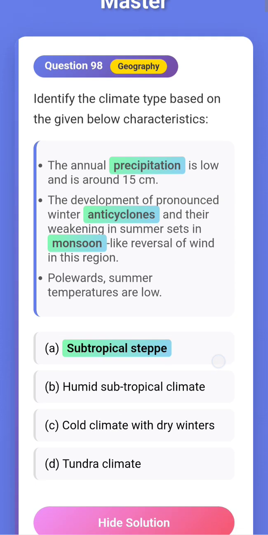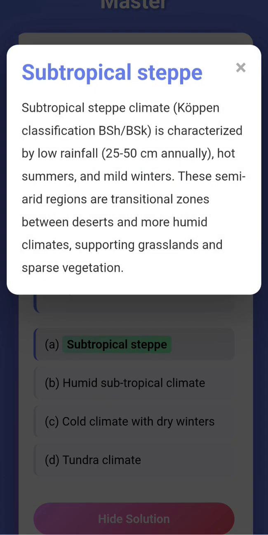So first check the options: subtropical steppe, humid subtropical climate, cold climate with dry winters, tundra climate. The answer would be subtropical steppe. Those who know the features, let's revise it. Subtropical steppe climate is characterized by low rainfall, 25 to 50 centimeter annually, hot summers and mild winters.